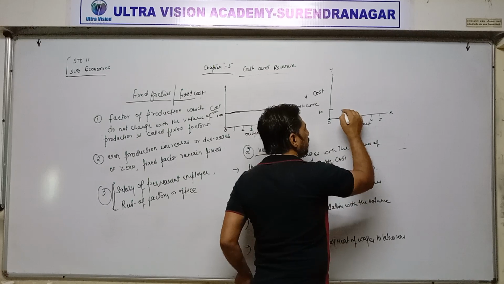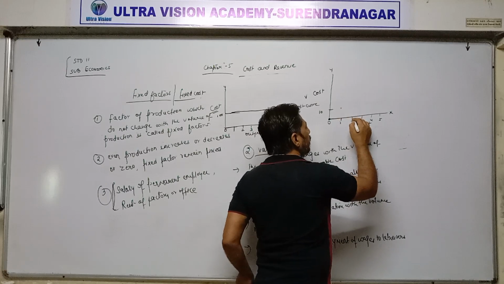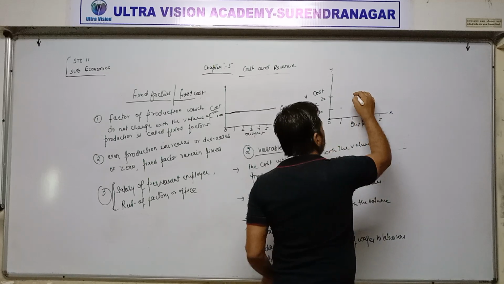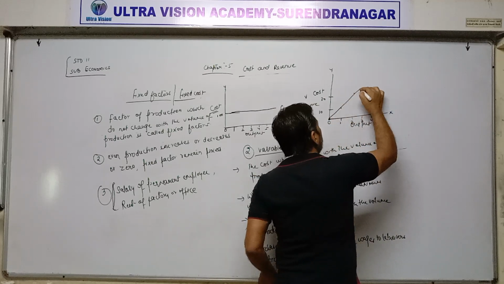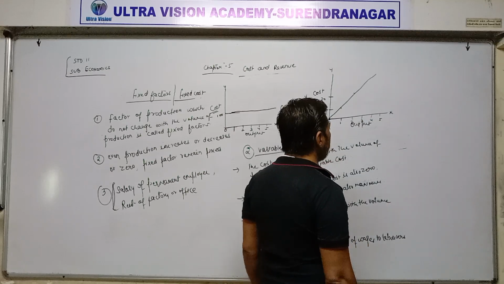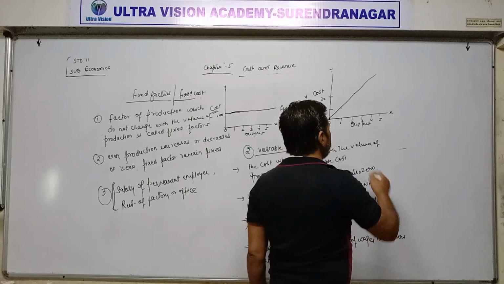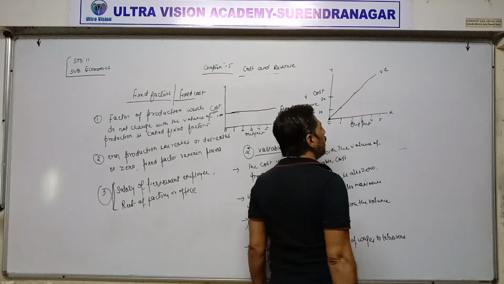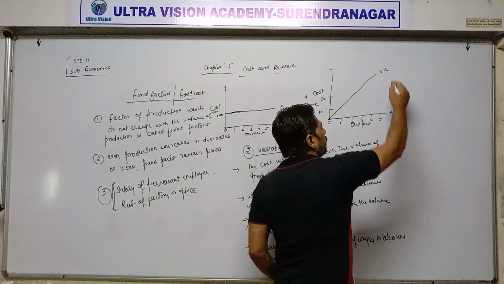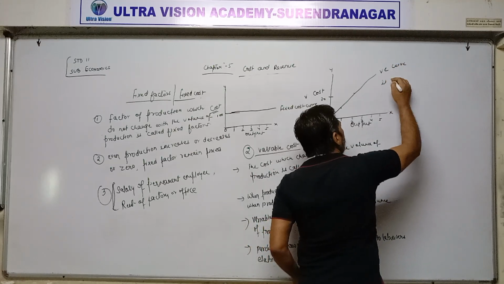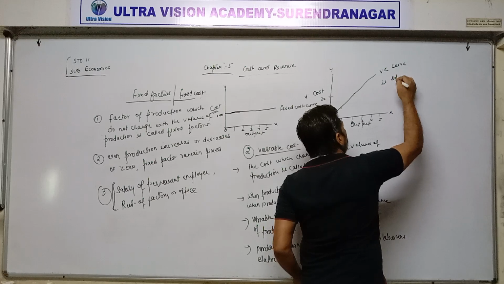When production increases to 2 units of output, suppose cost increases to 20 rupees. In this way, cost increases along with the volume of production. That's why this variable cost curve is sloping upward.